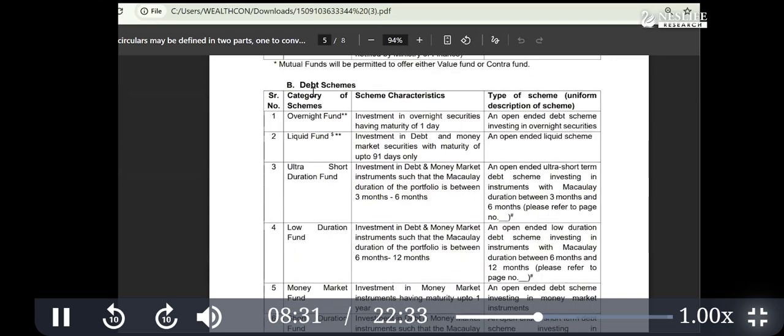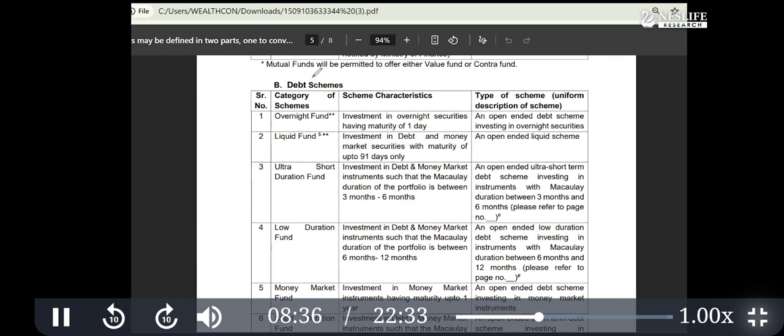Next is debt. Under debt as well, the category is classified based on the, now the debt category invests into bonds, company bonds or government securities. And these bonds and government securities come with different maturities. It's like an FD. FD has 6-month maturity, 1-year maturity, 5-year maturity. Similarly, bonds have different maturities. It can be from 1 day to 30 years, even 50 years. Some government bonds have 30 years, 50 years maturity as well.